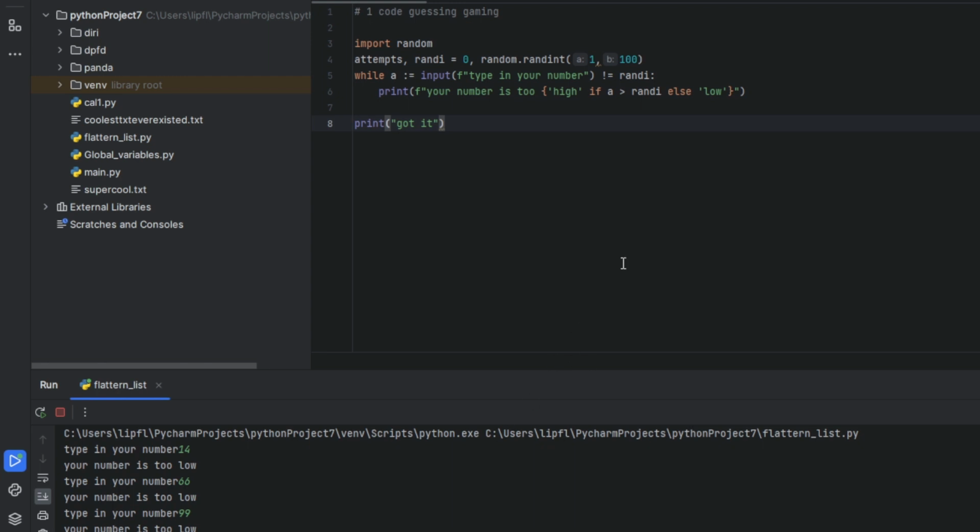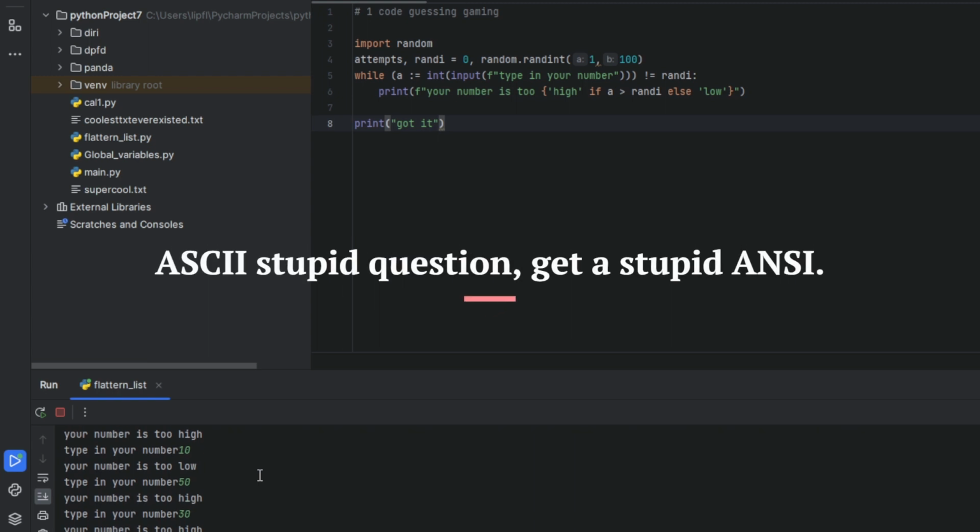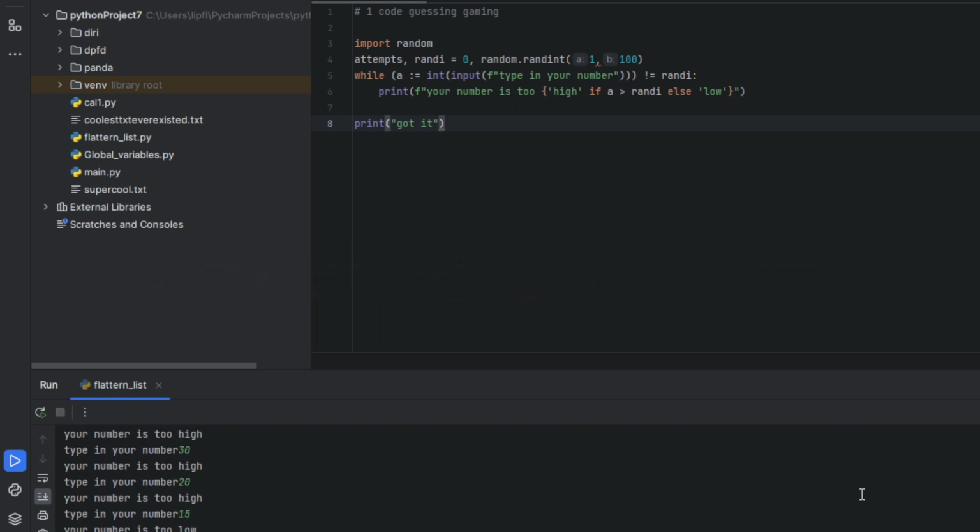Okay, I got something wrong. So now I got it. Of course you have to transform your input into an integer. And now I got it. For example, 99 is too high, 10 is too low, 50 is too high, 30 is too high, 20 is too high, 15 is too low, 18 is too high, 17, got it. So our number was 17.